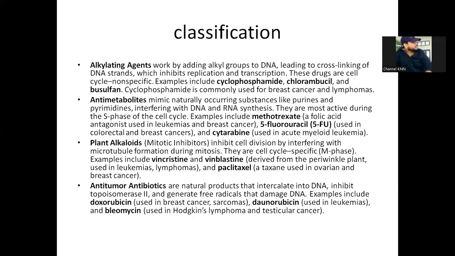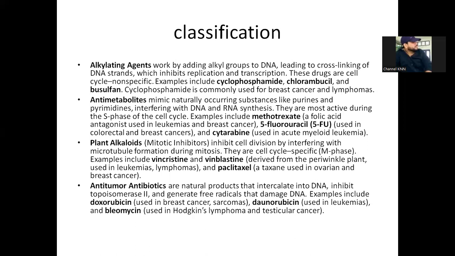These drugs are cell cycle non-specific, and examples include cyclophosphamide, chlorambucil, and busulfan. Next one is anti-metabolites. These will also interfere with the DNA and RNA synthesis. Examples include methotrexate, 5-fluorouracil, and cytarabine.